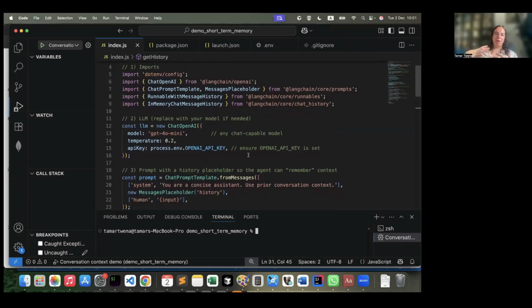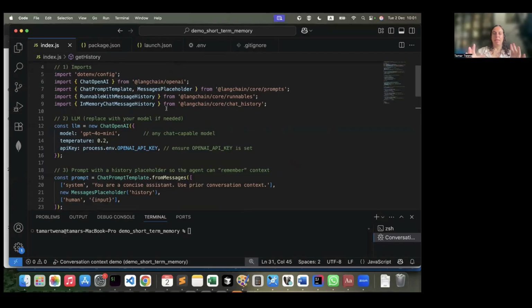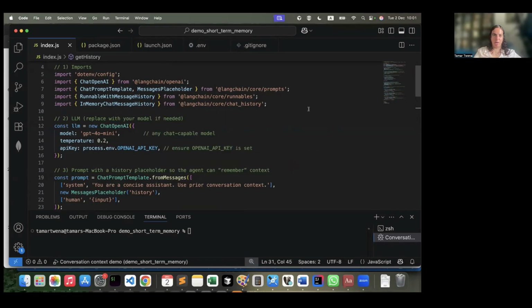Here we can see, I'll make the screen a little bit bigger, code of a sequence which is written with LangChain on JavaScript. Let's look at that quickly.